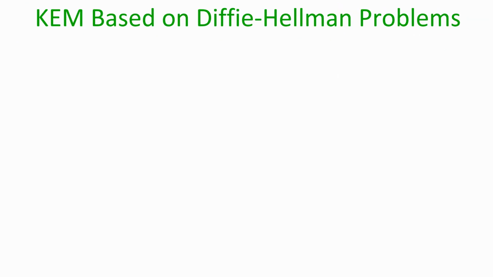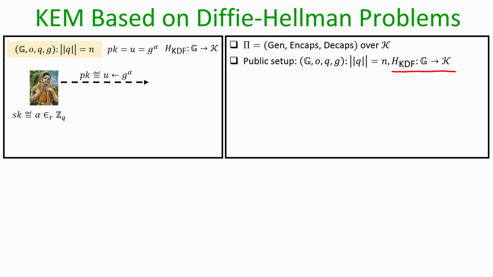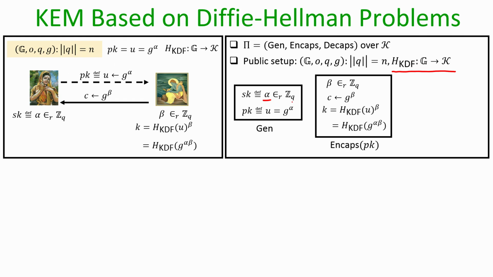So, now let us see an instantiation of KEM based on Diffie-Hellman problems. The public setup here is the description of a generator g of a cyclic group of some order and so on, and apart from that we have the description of a key derivation function mapping the group elements to the key space of the underlying symmetric encryption scheme. To do the key setup, the receiver runs her part of the Diffie-Hellman key exchange protocol. She picks a random alpha as the secret key and the public key is g to the power alpha.